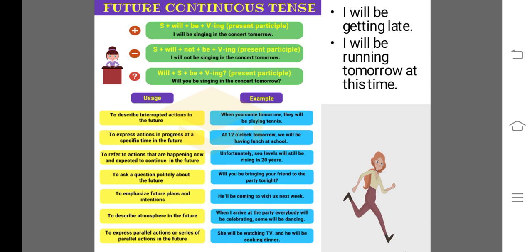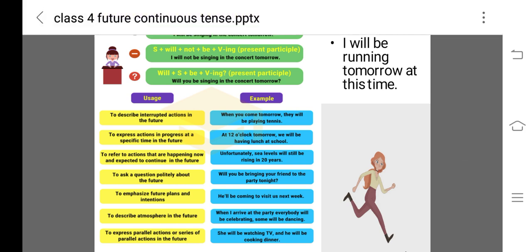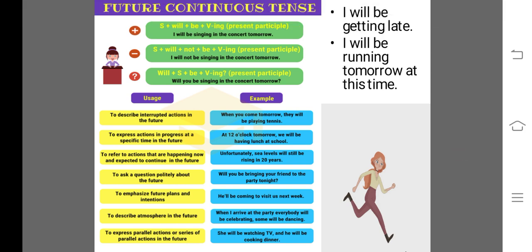You just have to put not between the two helping verbs which is present in this tense, will and be. Whenever we are having two helping verbs in any tense, so not of negative sentence का जो not है, it will be placed in between these two helping verbs. We split the helping verb and put not between them.